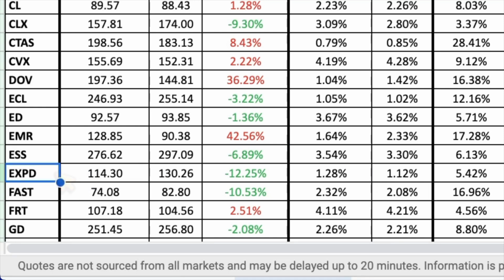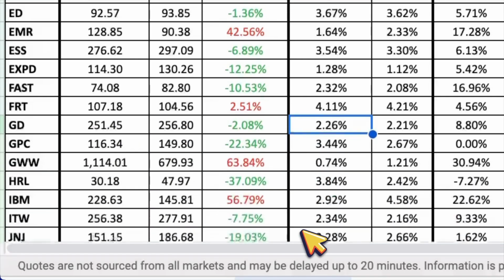Rounding out the E's is Expeditors International of Washington, ticker symbol EXPD, and it looks about 12% undervalued with a dividend yield of 1.28%. Then we have Fastenal, ticker symbol FAST, and it looks about 10.5% undervalued with a dividend yield of 2.32%. Next is Federal Realty Trust, ticker symbol FRT, and it looks about 2.5% overvalued with a dividend yield of 4.11%. General Dynamics, ticker symbol GD, looks about 2% undervalued with a dividend yield of 2.26%.